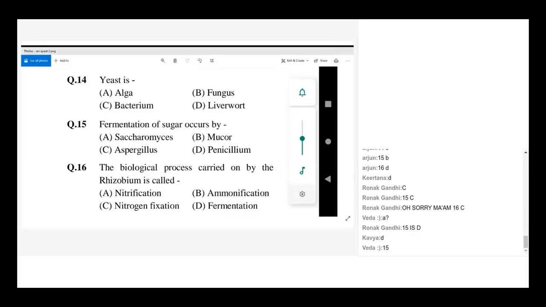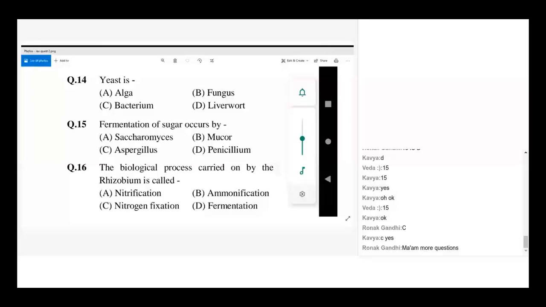A, for which one? A option, Veda? You mean for 15? Yes, absolutely. Kavya, absolutely, it's correct. For 15, it's for 15. You are saying D, Kavya. Yes, absolutely. 16 C. Fine. Isn't it? Yes, C only. Biological process. The whole process we are asking. We didn't ask about any one specific step. They asked the whole process. So C. Is that clear?